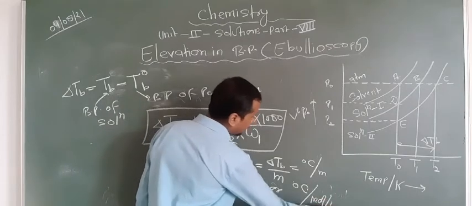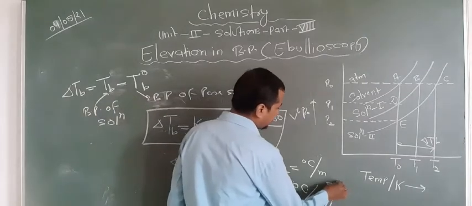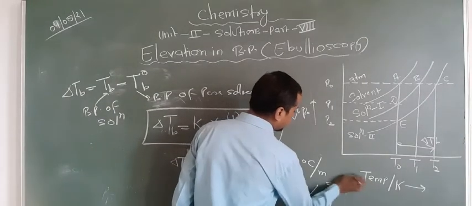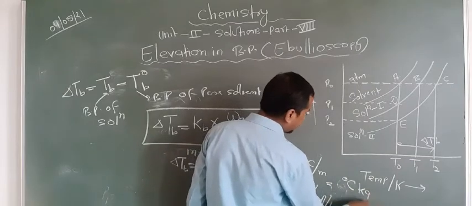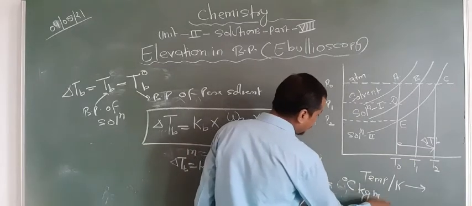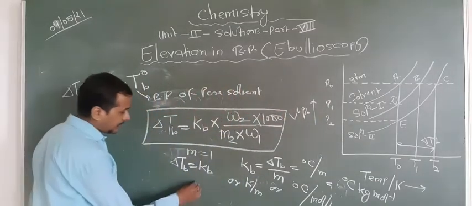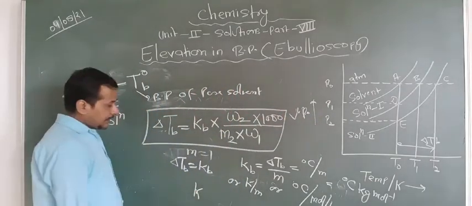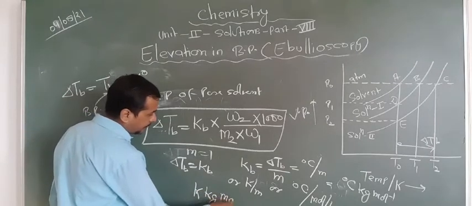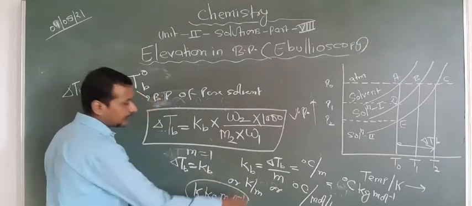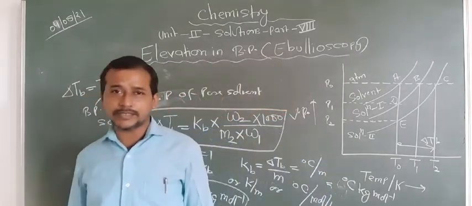Mole per kg. This is the unit of molality. So now this becomes degree centigrade kg mole inverse, or you can write the unit of Kb in Kelvin kg mole inverse. So these are all units of what? Kb. Are you getting this point or not?